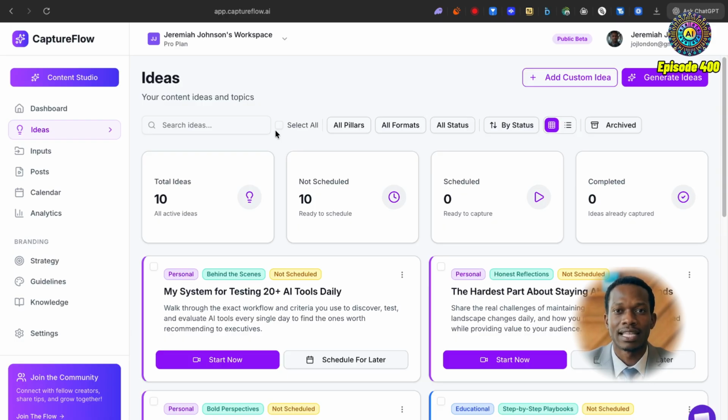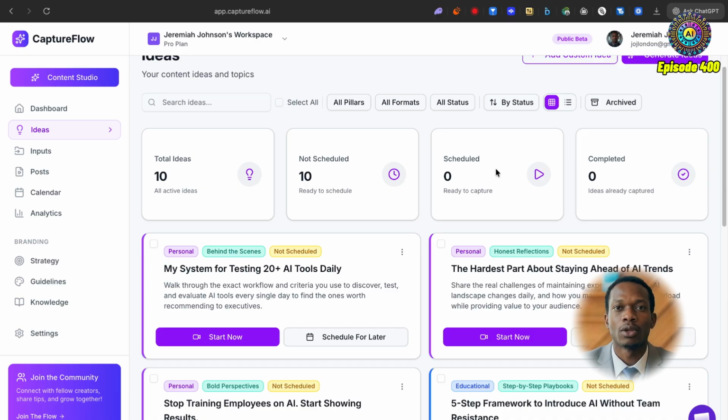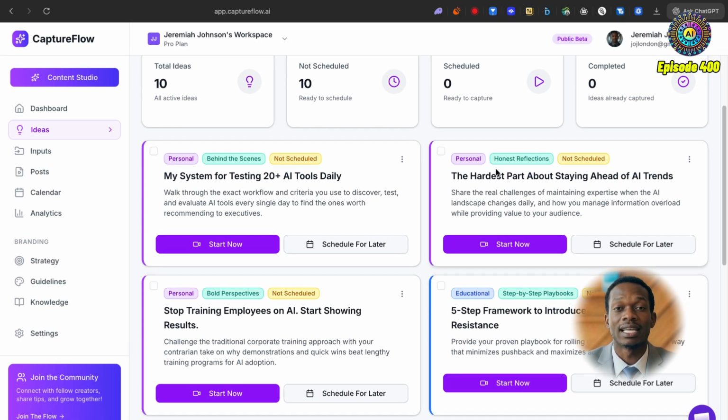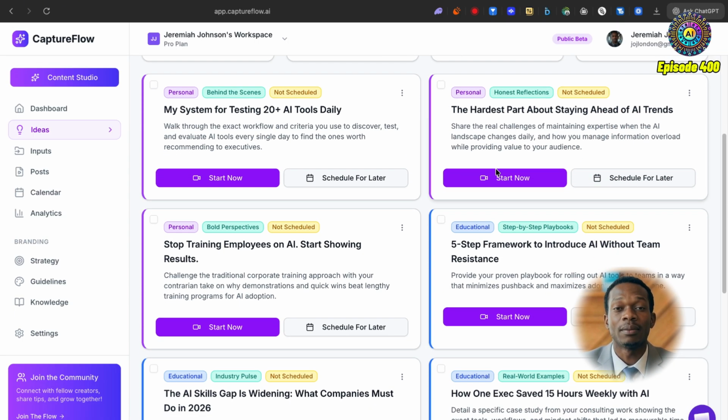Okay, so that took less than a minute, and as you can see, I've already got 10 ideas in total that I can start reflecting on and seeing whether I actually want to action these. But before we dive into this, we can add any custom ideas we want, and we can also join the CaptureFlow community by clicking this button here on the left. So I'm going to start scrolling down and seeing exactly what sort of ideas have been presented. We've got my system for testing 20 plus AI tools daily. Wow, this is amazing. Definitely the kind of stuff I'd be posting.